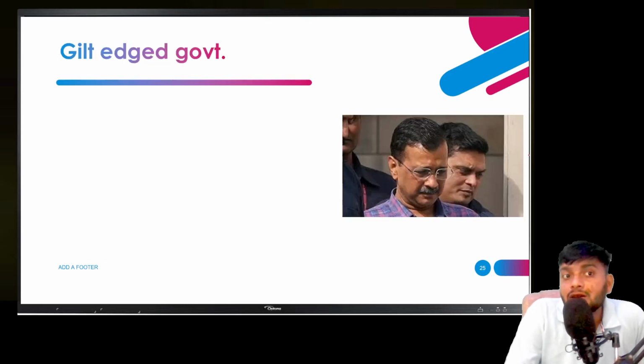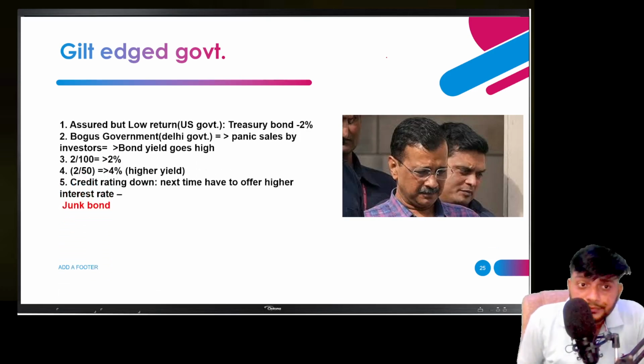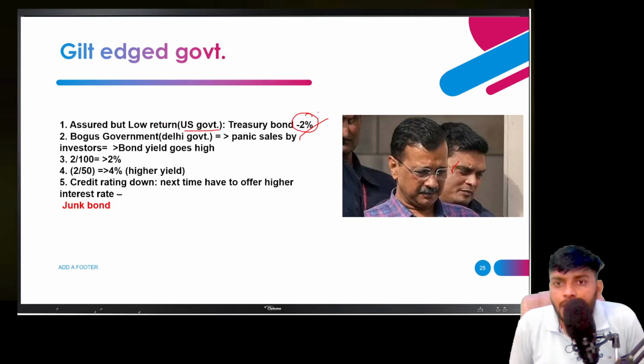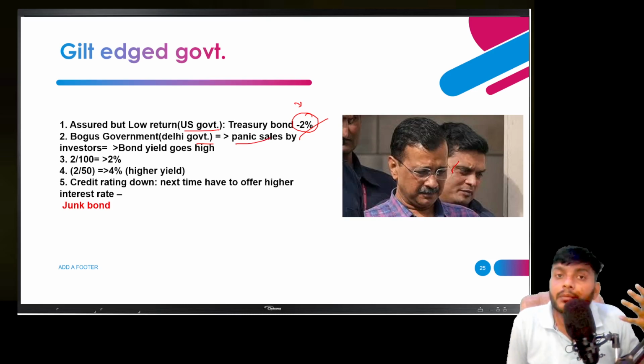So, gilt-edged government securities: what happens here? Suppose a government, like the US government, is very assured that it will return the money, so it will issue securities at a 2% yield, 2% per annum on the money that it is borrowing. But suppose a government is not stable, and the people who purchased that government's securities make panic sales because they get news that something is going wrong with the government.